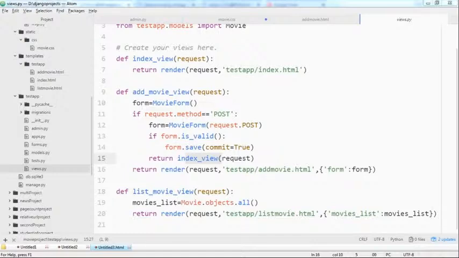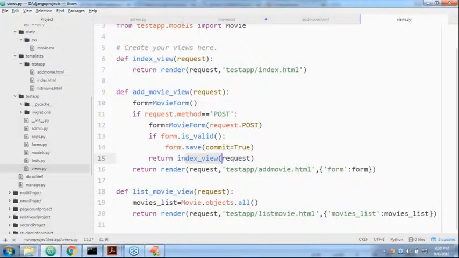Yes, we can use if else, that condition also. No problem. If the request.method is get, then do these two lines. If the request.method is post, then do these two lines somewhere. You can do that. Okay? Are you able to understand?